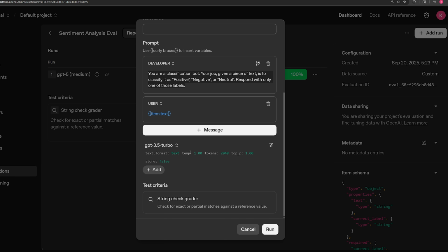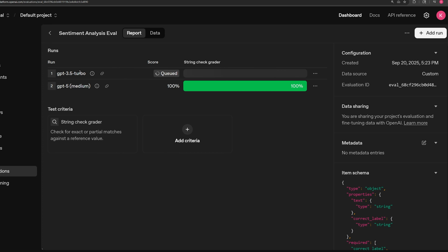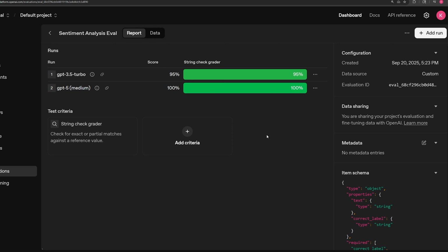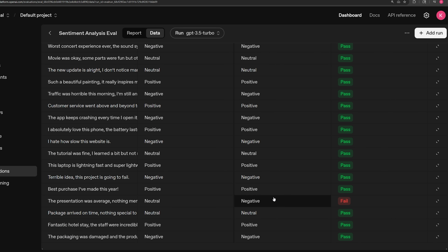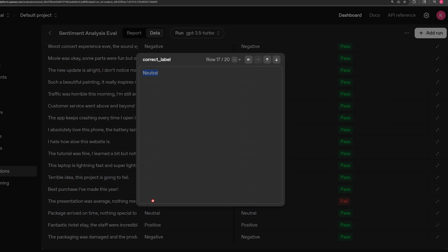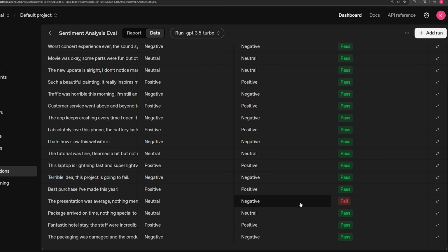Run it. Okay, so it's queued, it's gonna run in a second. There we go, it finished. We can see that with a dumber model, an older model got 95%, which is still really good, but obviously there's a difference, right? Because the model is not as capable. So it says 19 out of 20 passed. Let's click into it so we can see that only this one failed. So the presentation was average, nothing memorable. It's supposed to be neutral, but it output a negative, so that's a fail.